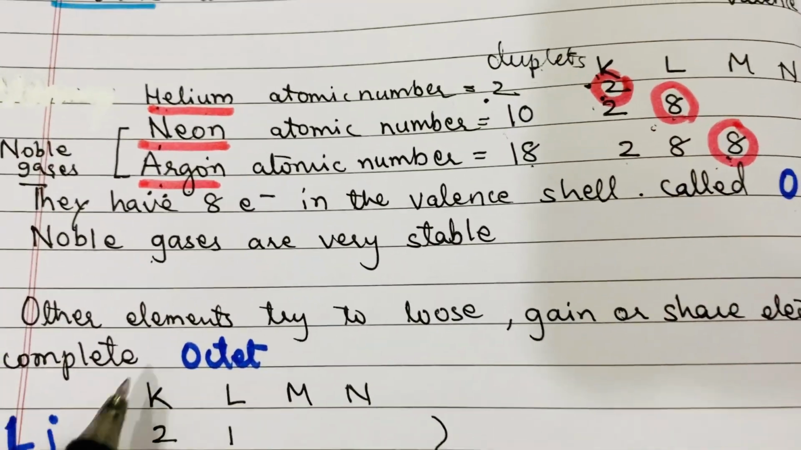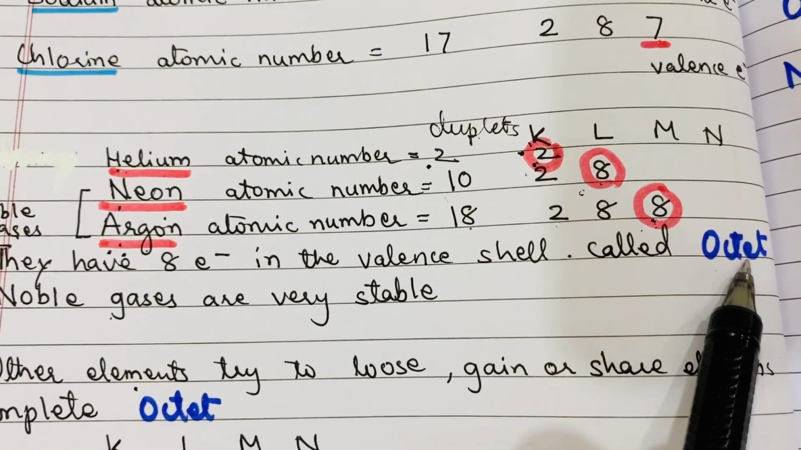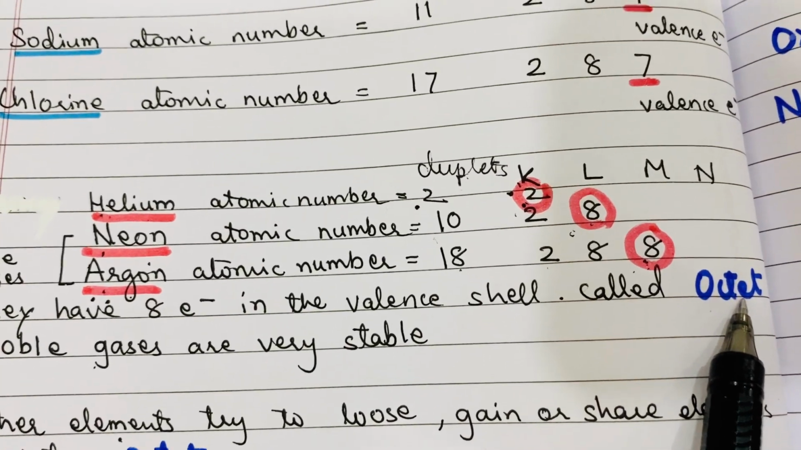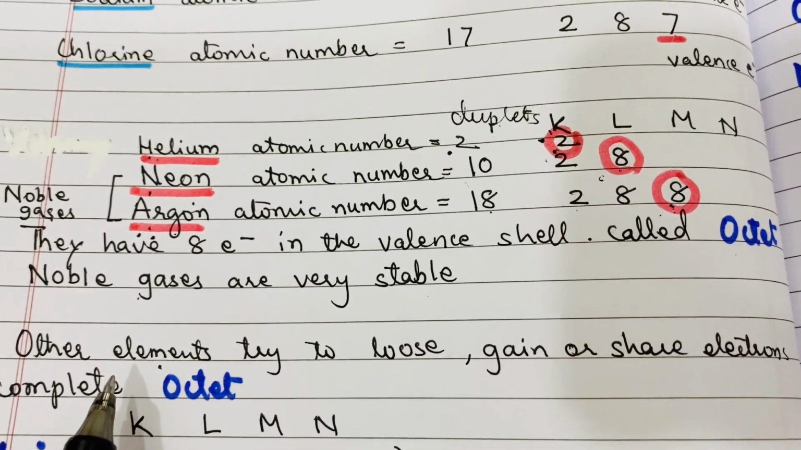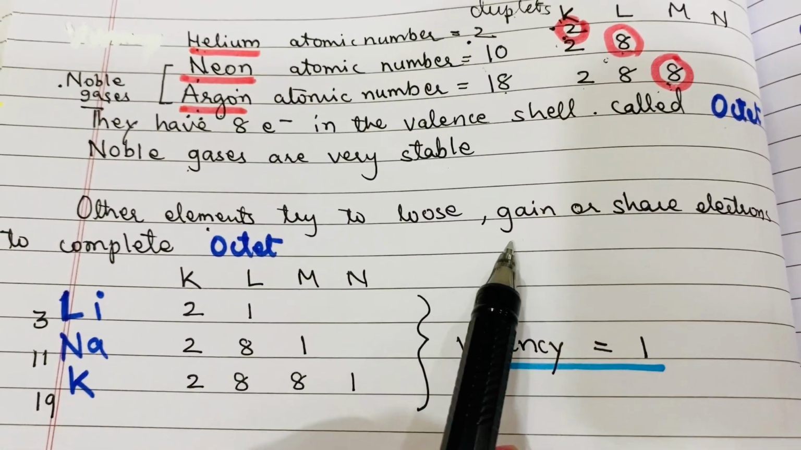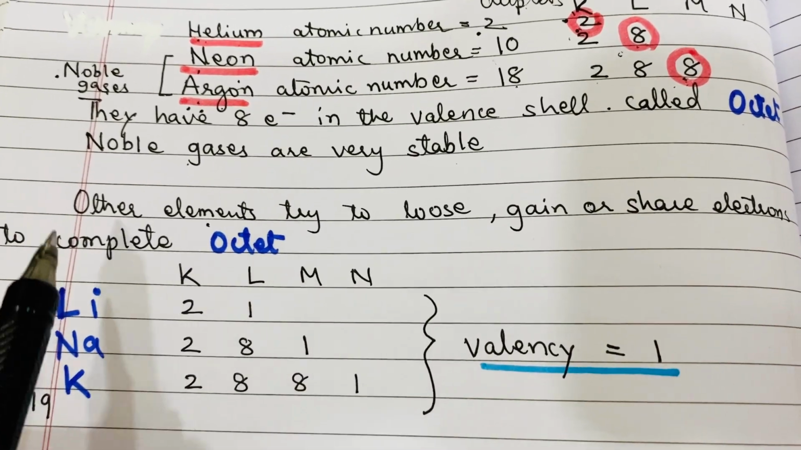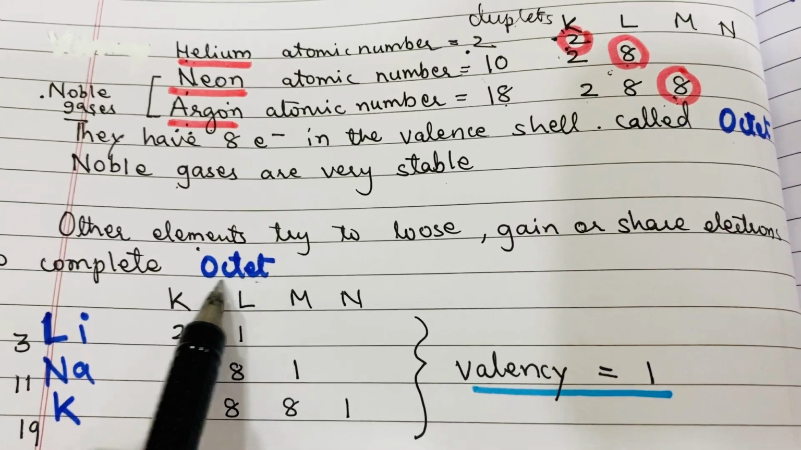But unfortunately, other elements do not have an octet in their outermost orbit. They have different numbers of electrons in their outermost orbit. So they are not stable. Right? So all the other elements will try to lose, gain or share their electrons to get an octet. Everybody's aim will be to achieve an octet.